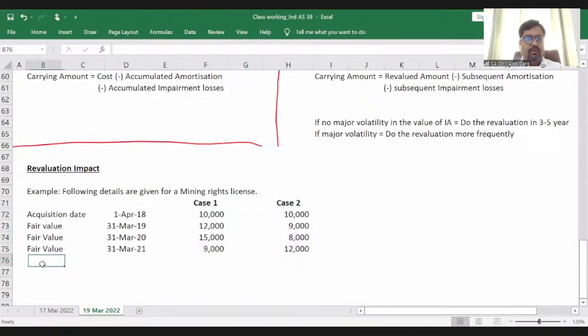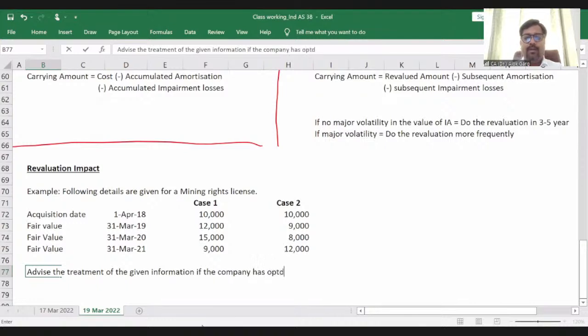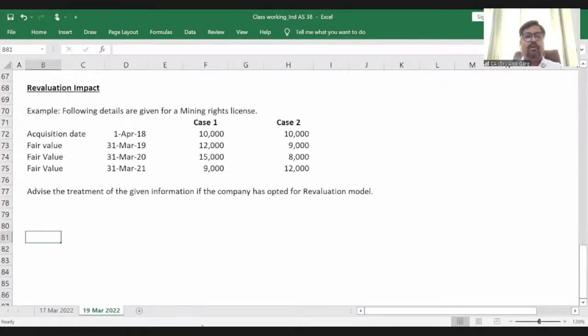Now, what is the example? So, advise the treatment of the given information if the company has opted for revaluation model, right? So now coming to case 1.